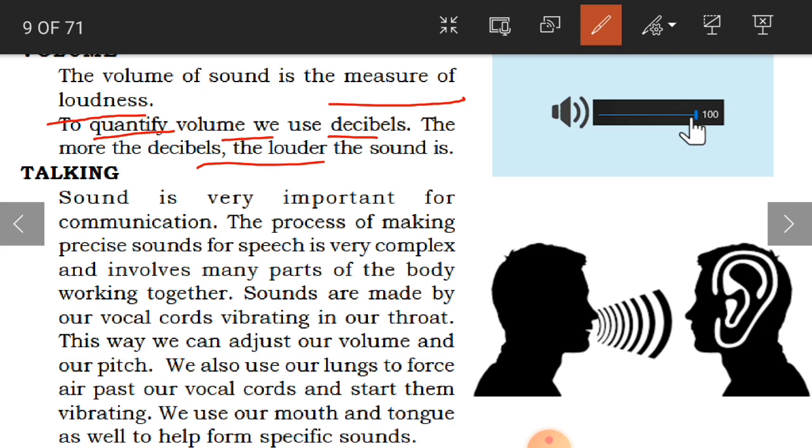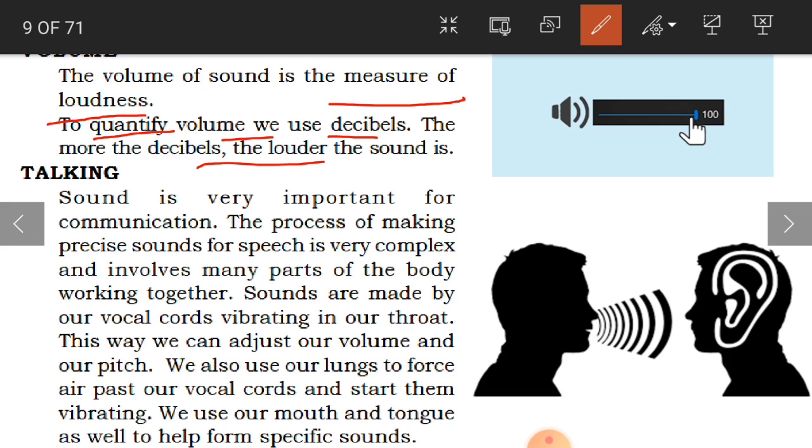Suppose, for example, we write decibels as dB. If it is 20 dB, you have a more loud sound. If you have 4 dB, it is very less sound. Clear, children? So this is how you calculate the volume.